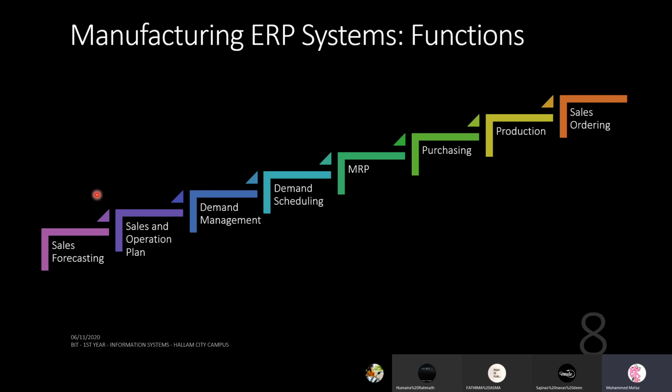Here are some activities or functions you can see in the manufacturing ERP system: sales forecasting, sales and operation plan, demand management, demand scheduling, materials resource planning, MRP, purchasing, production, and sales order. We'll see one by one what these are and what is involved in each.